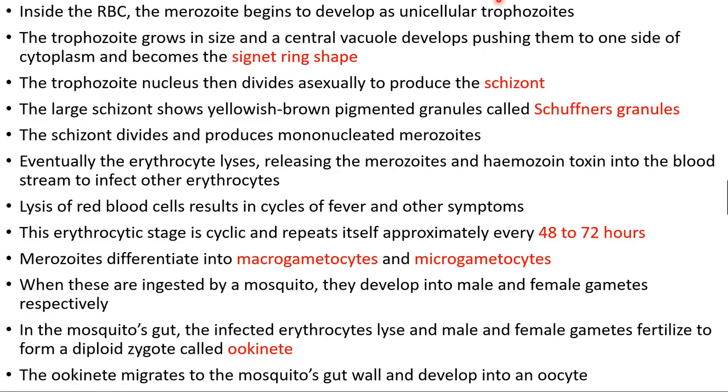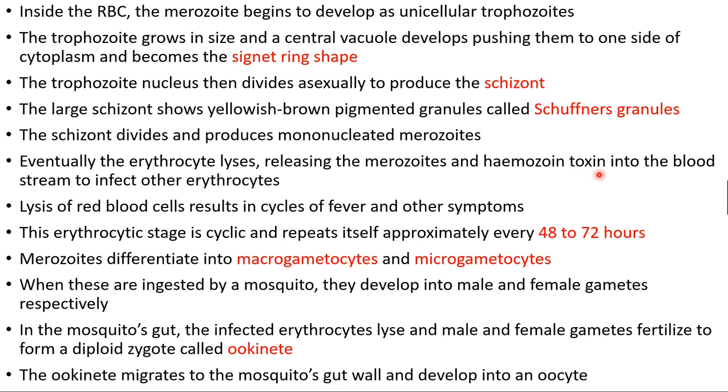We'll see it again. Inside the RBC, as I said, the merozoite begins to develop as a unicellular trophozoite, and the trophozoite grows in size, with the central vacuole pushing the cytoplasm to one side, and it's called the signet ring stage. The trophozoite nucleus divides repeatedly to produce the schizont stage, and there are yellowish brown pigmented granules called Schüffner's granules. The schizont divides and produces merozoites, and finally, due to the large number of merozoites, the erythrocyte lyses and releases the merozoites. At that time, what is released out?